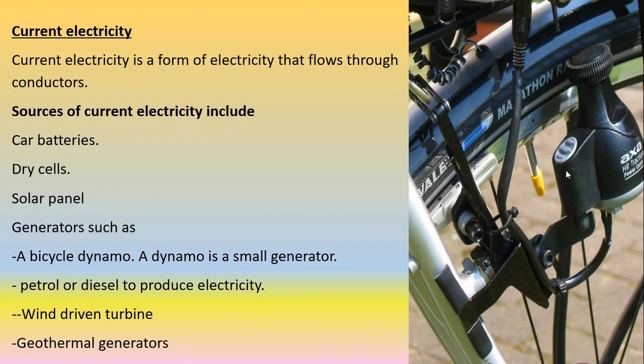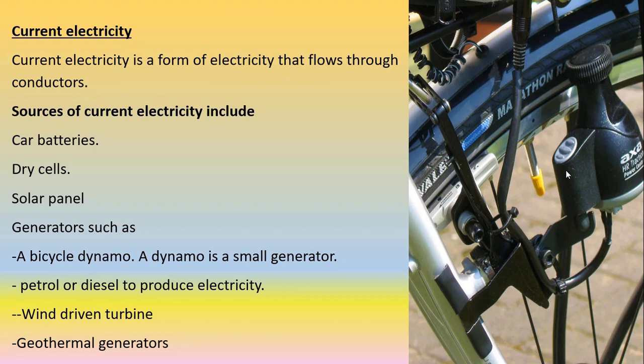Current electricity is a form of electricity that flows now. The other one was stationary charges, but once they accumulate, they can flow. So this one, current electricity, is a form of electricity that keeps on flowing because there are charges inside a conductor. They keep on flowing. They flow through conductors. And for the charges to flow, there must be a source. The source is the generator of the charges. Where are the charges coming from so that they can keep flowing? One source is the car batteries, the dry cells, the solar panels, and generators.